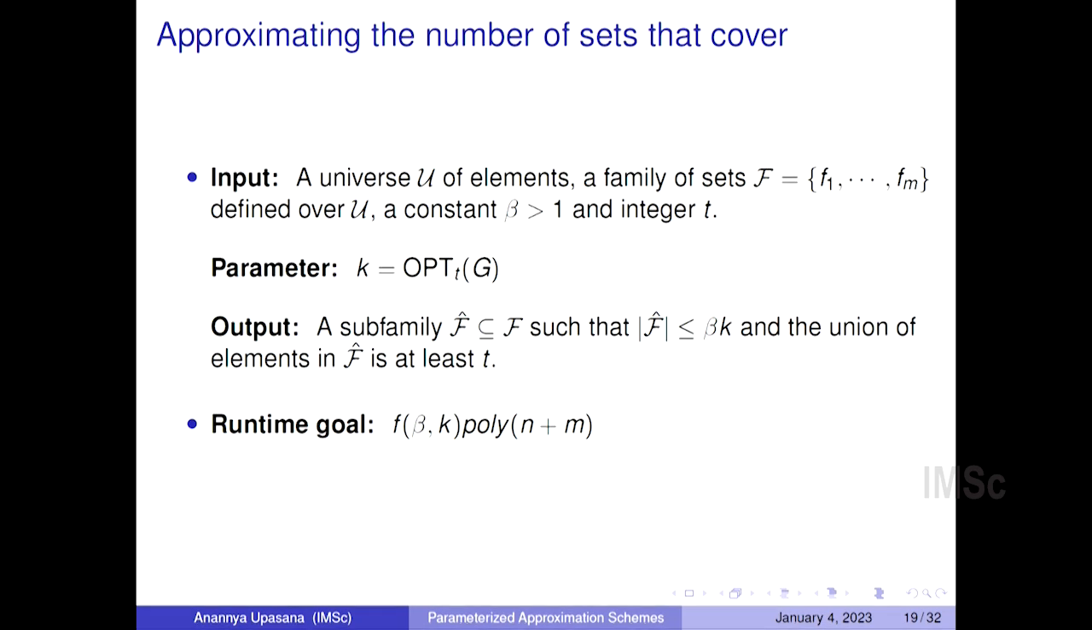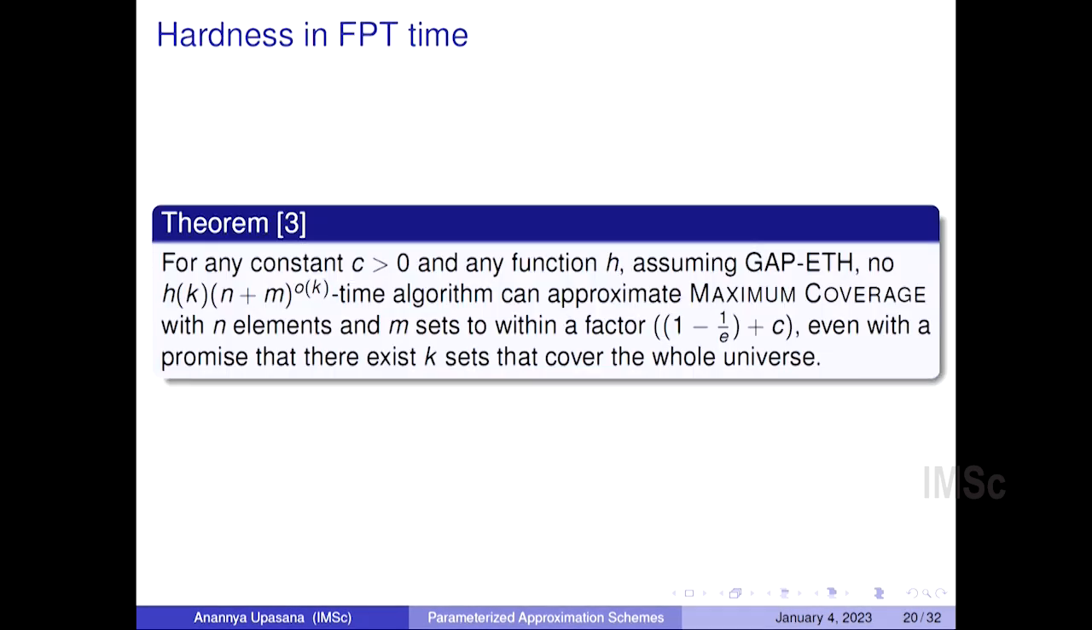The second question that we consider is as follows. So we want to keep the number of elements that we cover to be at least t, but instead the number of sets that we select to cover these elements may be relaxed. That is, instead of selecting k sets, now we can select a little more than k sets. And now the runtime goal is some function f of beta and k. Okay, so this is something called parameterized approximation, where we try to combine both parameterization as well as approximation.